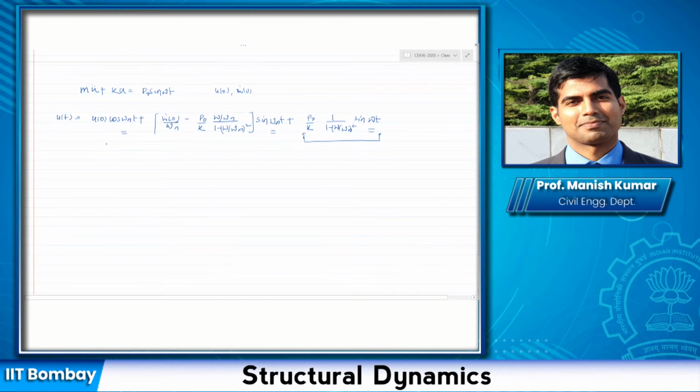Okay, so we said that our response has two parts now. One part is vibrating with frequency omega n, and the other part is vibrating at the applied frequency, which is omega, right? Which is the same frequency as that of the excitation. Okay, and the first part is called the transient vibration. Okay, and the second part is called steady state vibration, or sometimes it is also called the forced vibration because it is due to the forcing frequency.